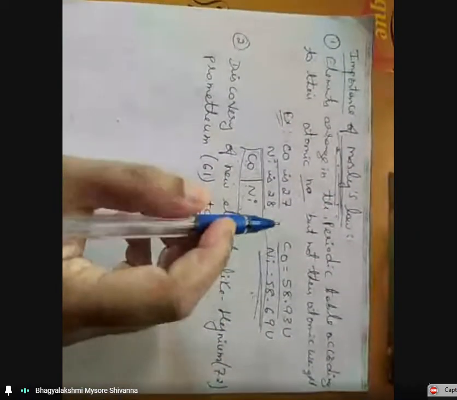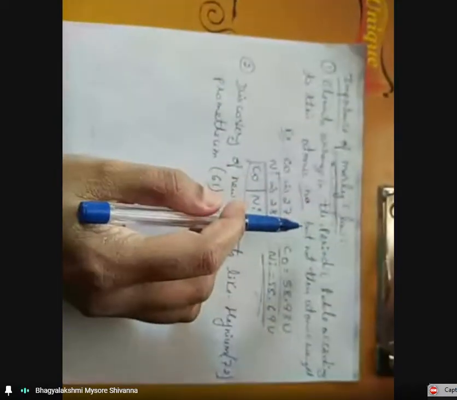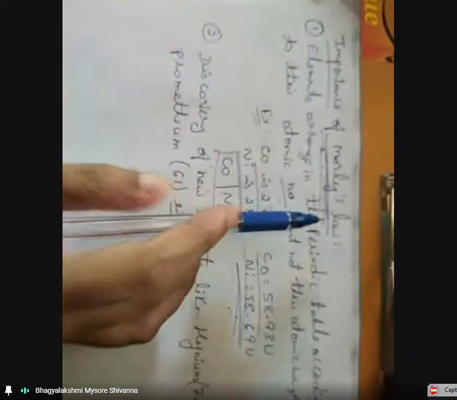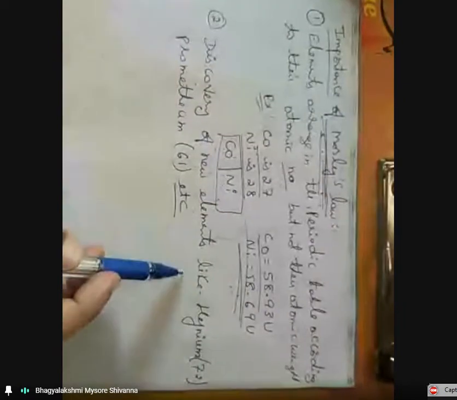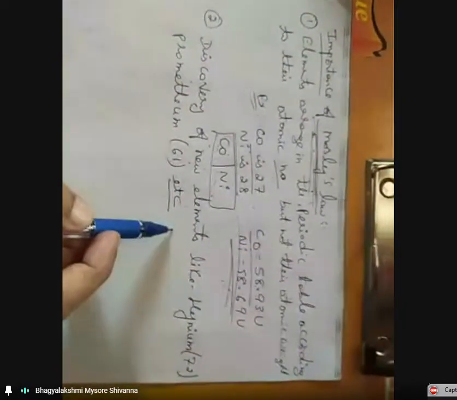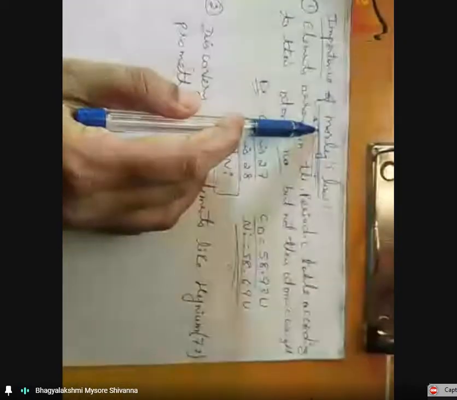Why? Because after they gave the Moseley law, it has a lot of importance. The first one is all the elements should be arranged in the periodic table based on this Moseley law, and also it helps for the discovery of the new elements like hafnium 72, promethium 61, etc. These new elements were discovered by using the Moseley law.